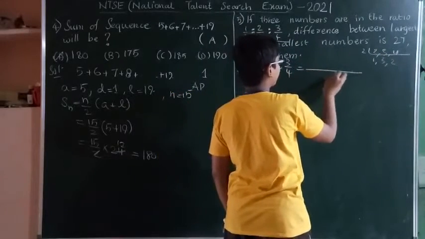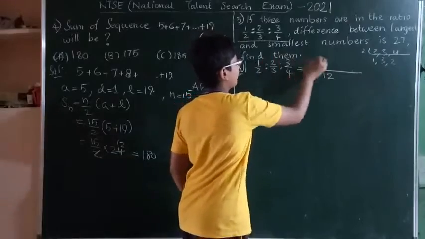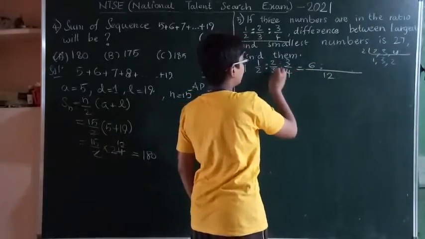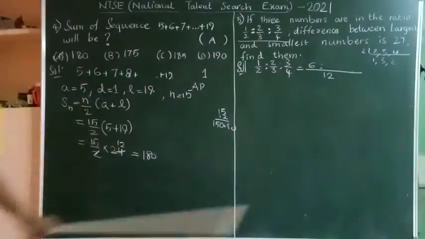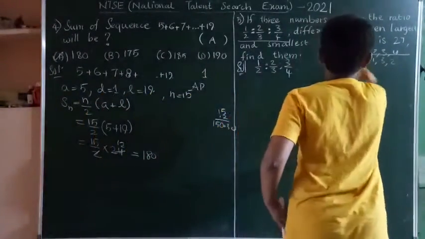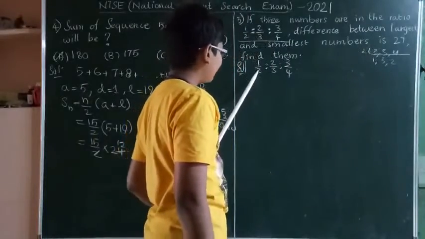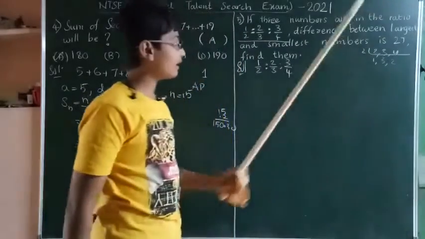The least common multiple for these three numbers is 12.